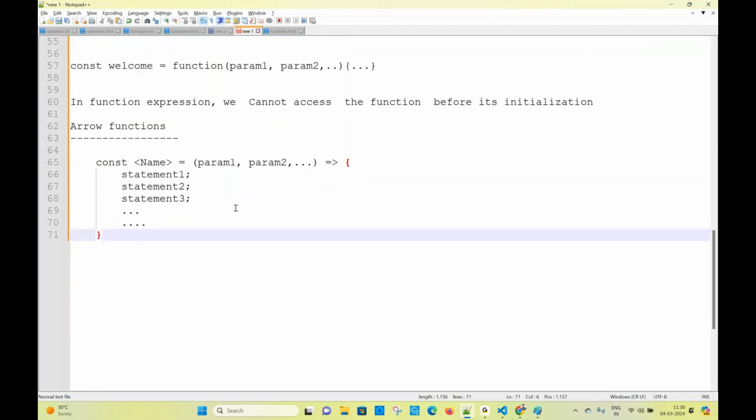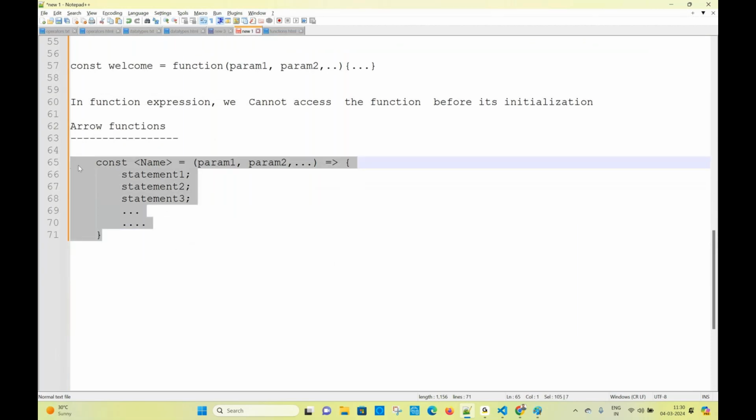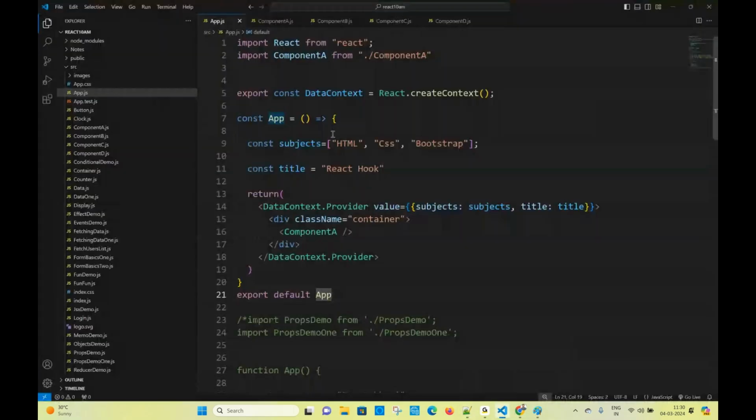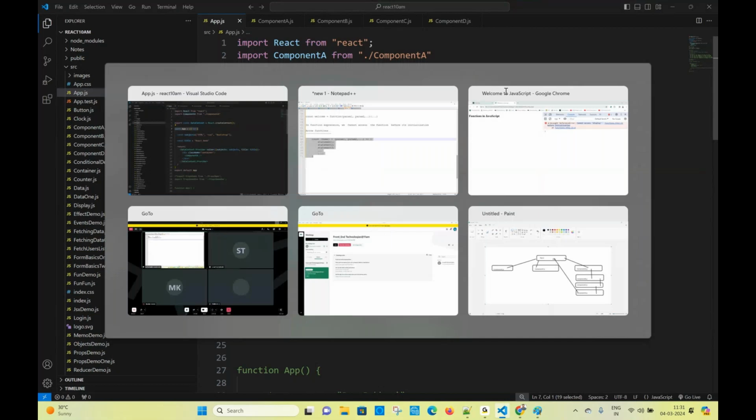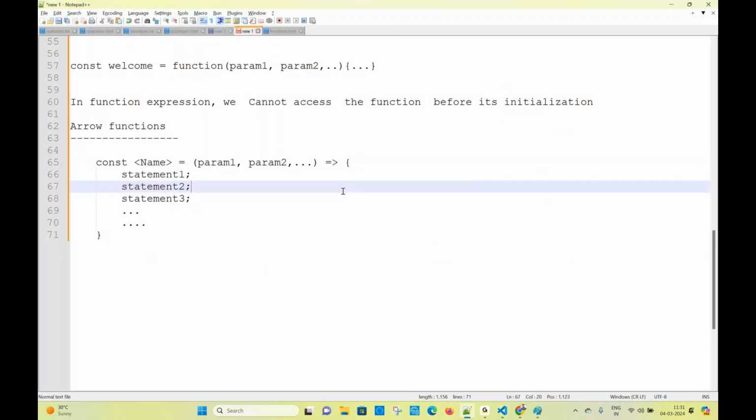Right, the third way of creating a function. This is the function you will use regularly in real time, in Angular, React, or Node.js, anything you want to learn. Just now the Angular session is completed. How am I creating the function? Const app is equal to, curly bracket, and then an arrow. The thing will be like this. That is React.js: in React.js, you will always get functions like this.